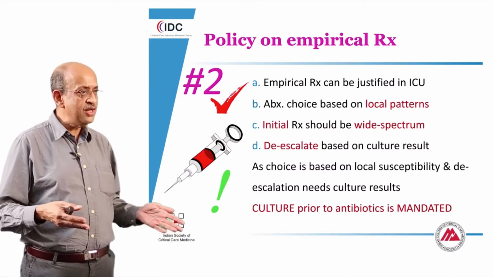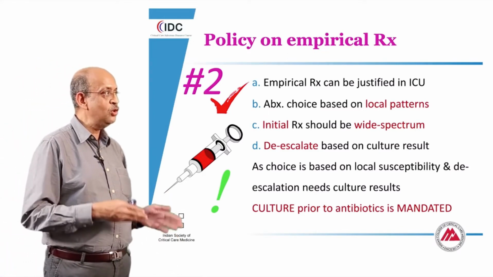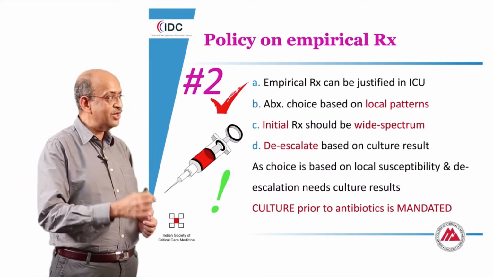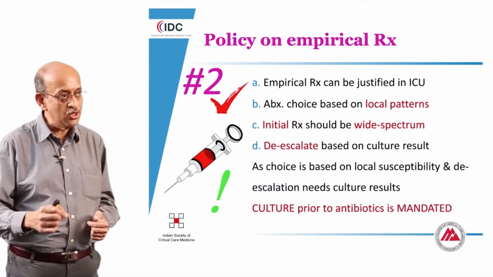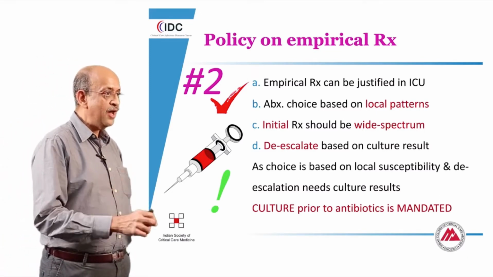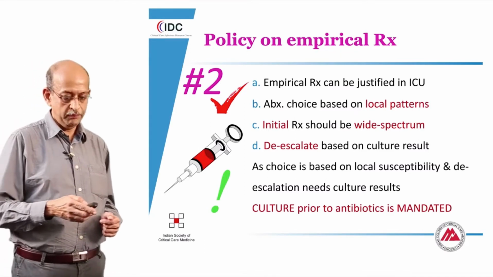And very typically, this is going to be a wide spectrum coverage initially that we need to de-escalate subsequently. As a rule, since this is based on the culture and the de-escalation is also based on a culture, no antibiotic should be started prior to the culture of the appropriate site on a given individual.